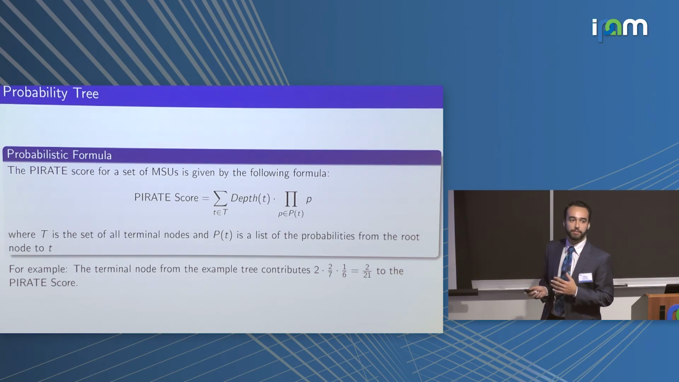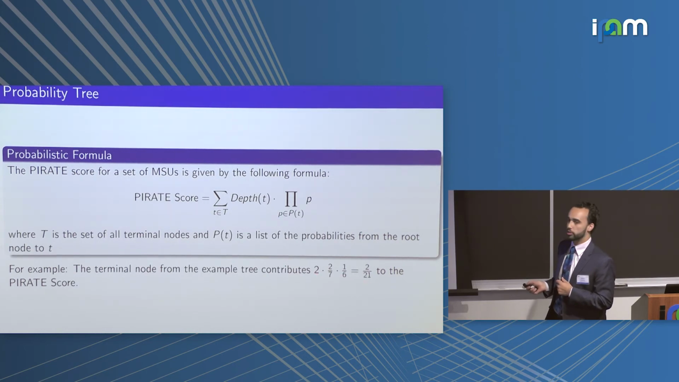If we remember the expected value, it was probability times outcome. Here, this product is our probability, and this is our outcome. And now, from that example before, that terminal node that you saw had a depth of 2 and the probability of 2/7 and 1/6.